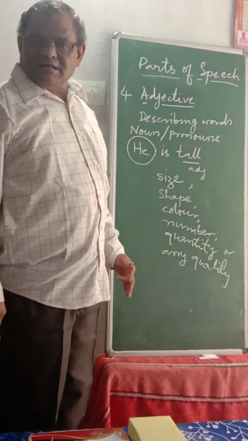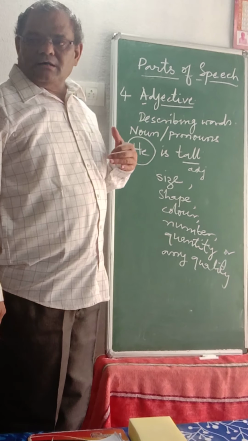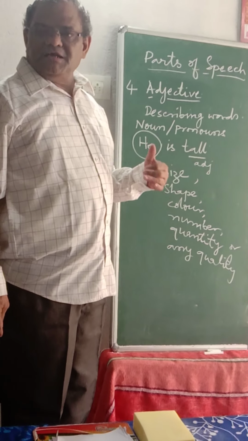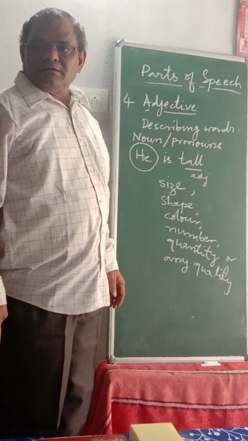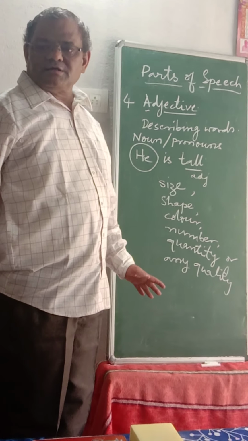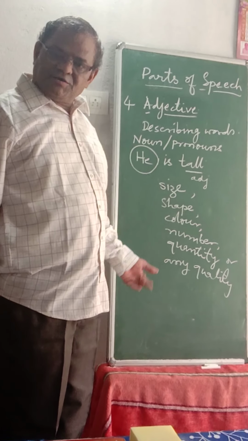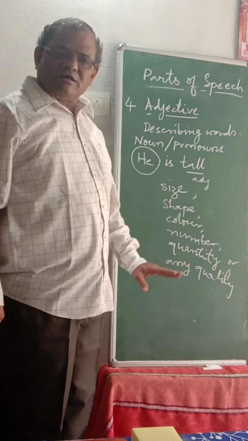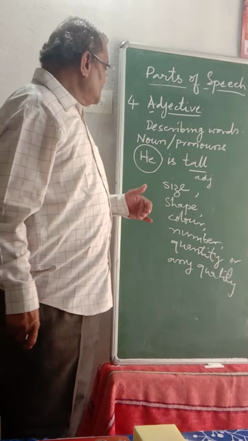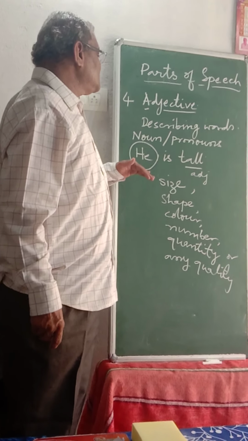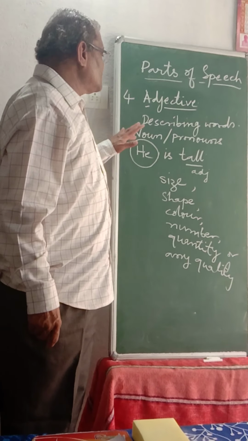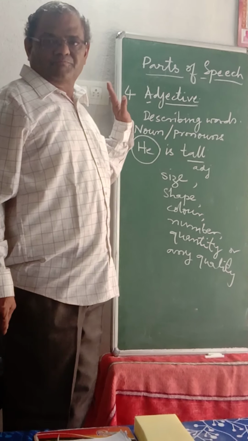I have a pen. A means one, adjective. The ball is old, adjective. So whatever the quality, in the sense I told you very clearly, size, shape, color, number, quantity, or any other quality which is about a noun or pronoun is known as an adjective.